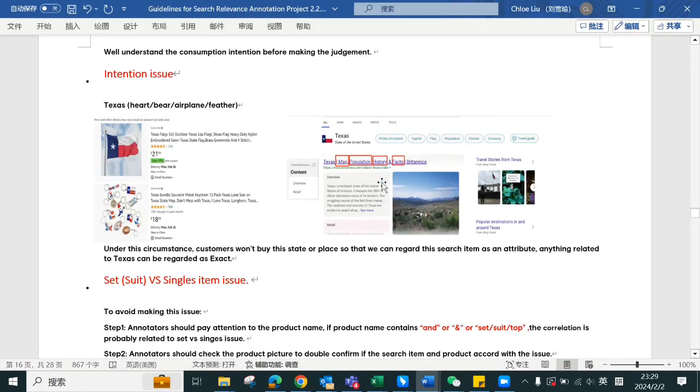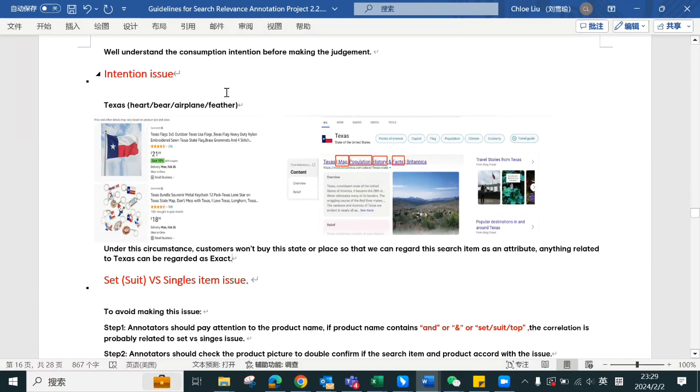If you search Texas, you know in history, Texas is familiar for cowboys or for some characters. Cowboy movies happened in Texas, right? So cowboys are related to Texas. So anything related to Texas, we can mark it as exact.